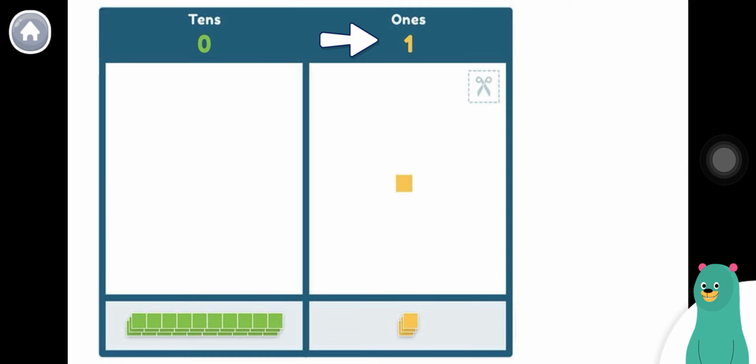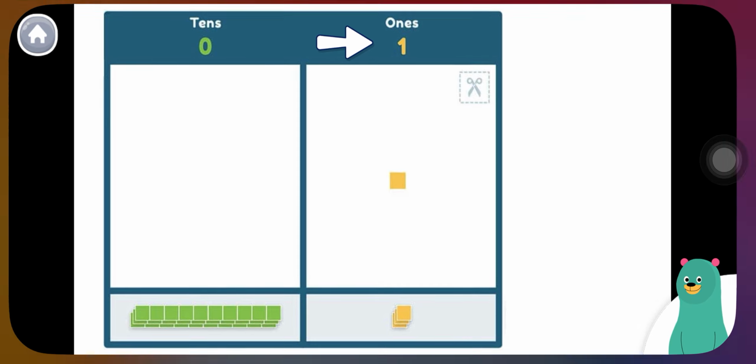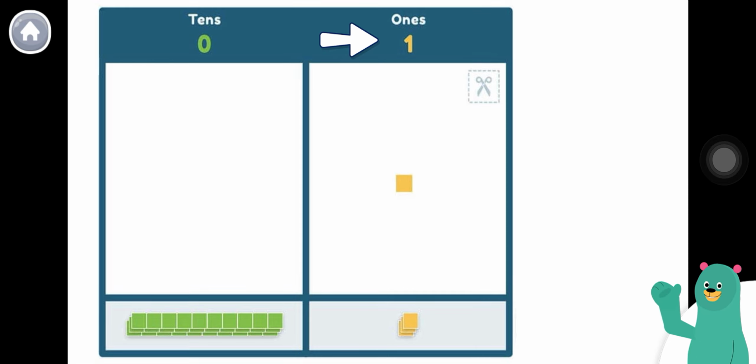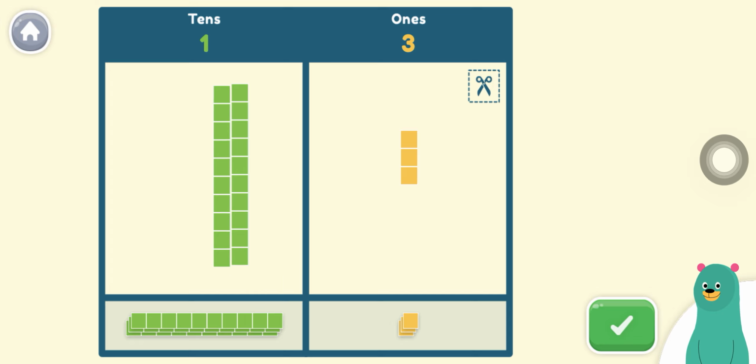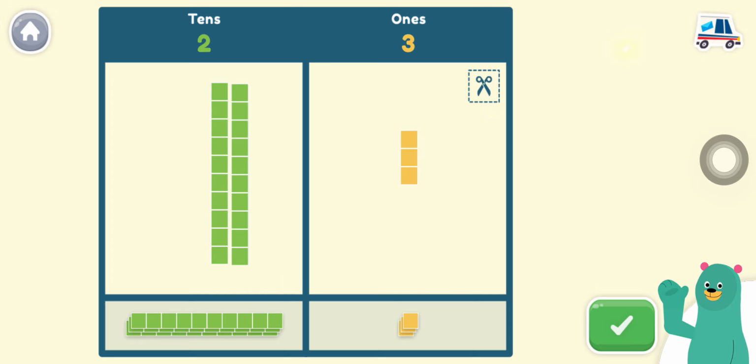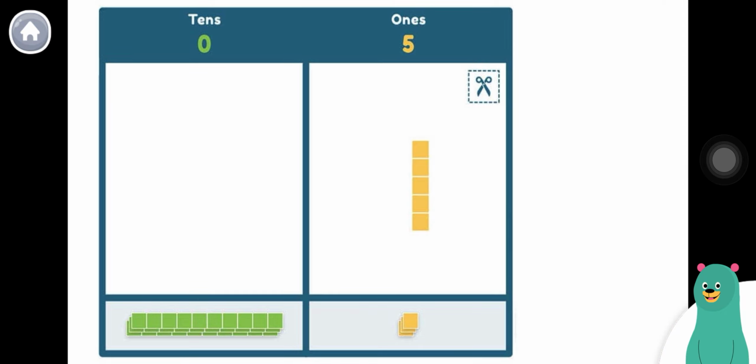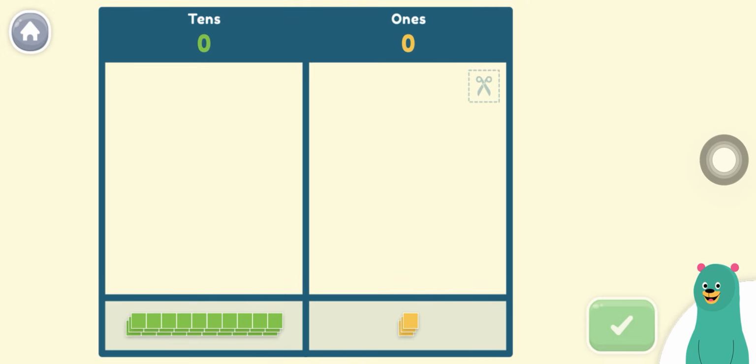The yellow number shows the number of blocks. Now try moving a block from the bottom into the 1 section. Good job! You can combine blocks by moving them together. Now try combining blocks.